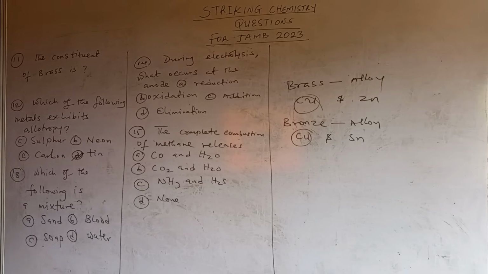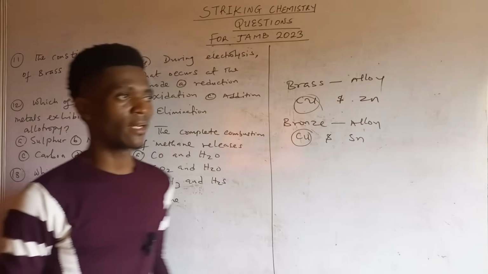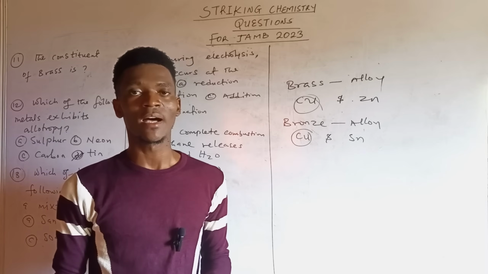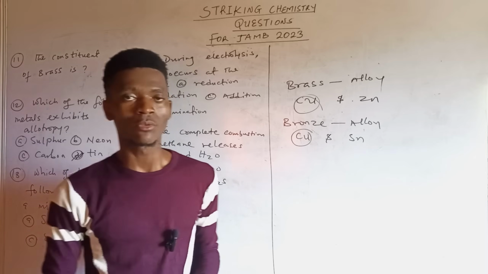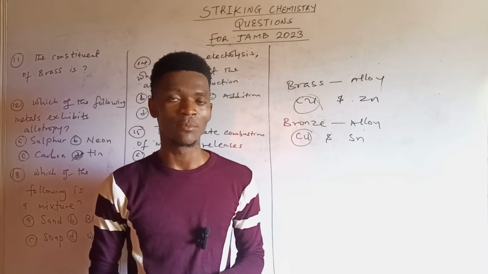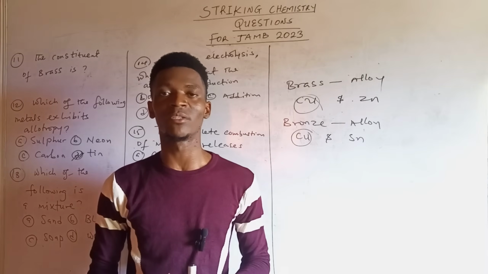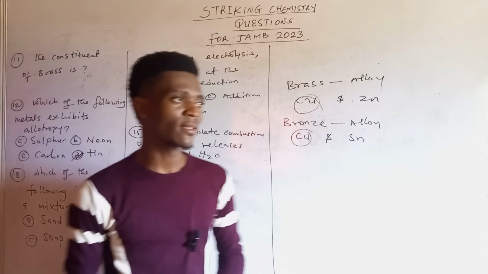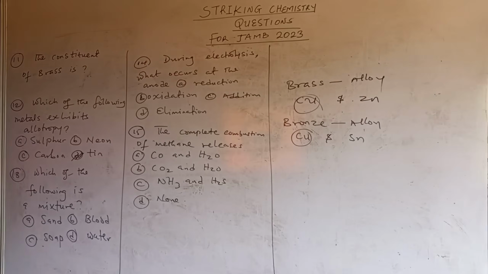Then number 13, which of the following is a mixture? Now, we have the classes of matter to be elements, compounds, and mixtures. Mixtures are generally known to be made up of two or more constituents that are physically combined together, meaning they can easily be separated by physical methods. And of course, they do not have a definite formula. Hence, mixtures are collectively known as solutions.